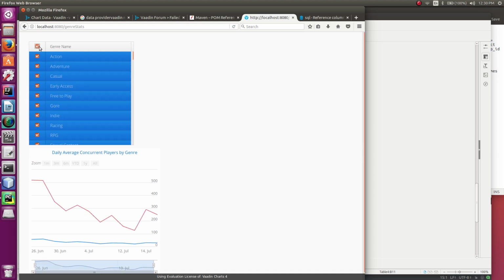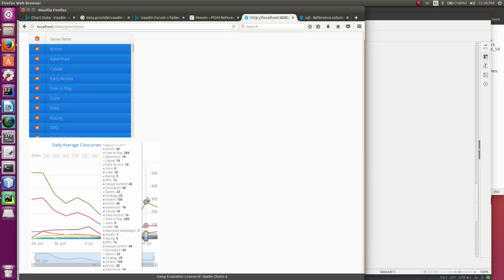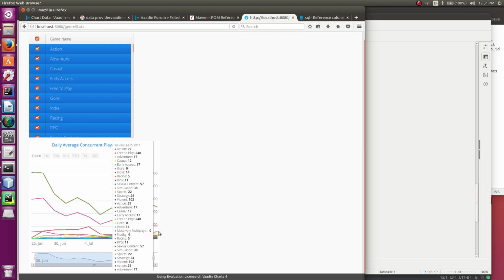Let's select them all, actually. Yeah, so you can see in here that free-to-play is by far the most popular. It's kind of hard to read this because of all those extra genres in there, duplicate genres. But free-to-play is by far the most popular. Violent is the next most popular. And then the third most popular, it looks like, I don't know, is that sexual content? Well, anyway, there you go. So those are my features for this week.